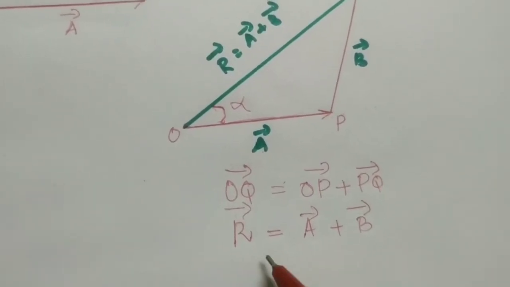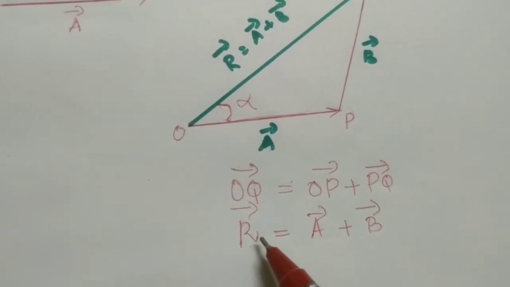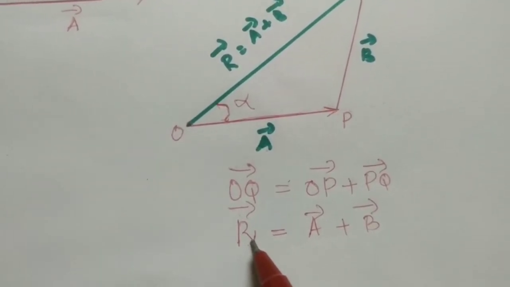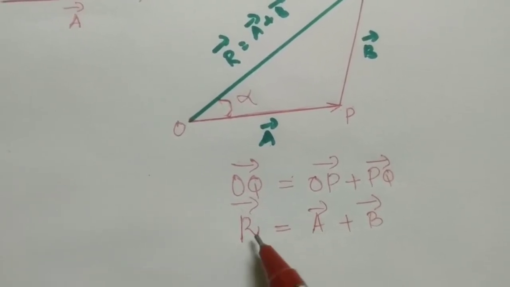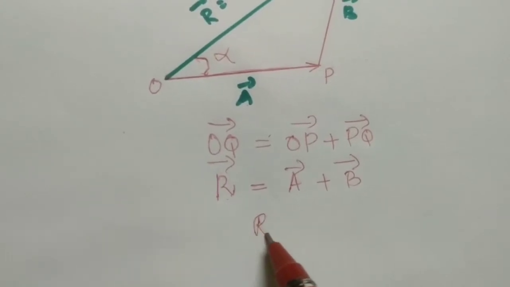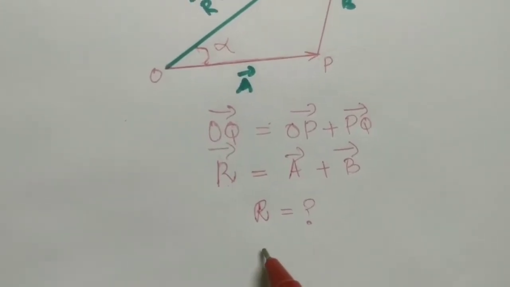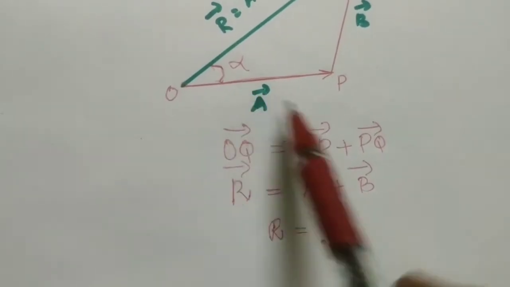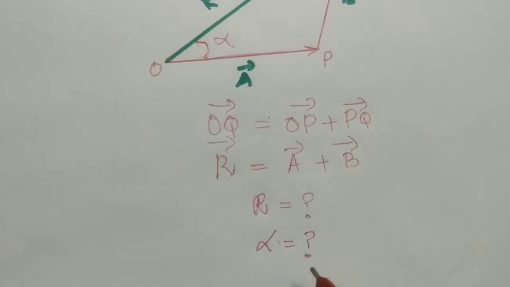So this is the vectorial equation of R vector. Okay. So now we have to find out the magnitude of this R vector and the direction of this R vector. Okay? So magnitude, we calculate R. Then what is the direction? Direction is this angle alpha. So alpha, this also we must calculate. Okay.